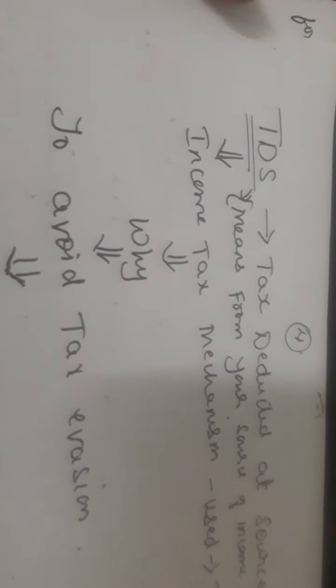For what is it used? To avoid tax evasion. What is tax evasion? Tax evasion is nothing but people would like to hide the income and they don't want to pay the tax on that. Suppose the TDS has been cut, they cannot hide the income, because their information has already gone beforehand to the IT department. That's how the income tax department will recover the tax.